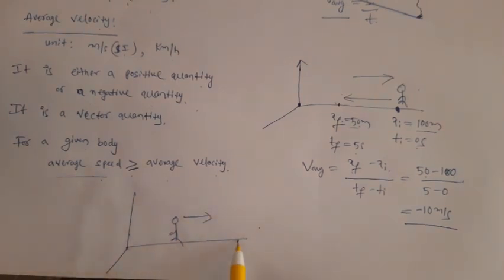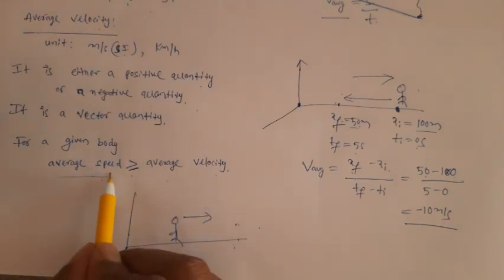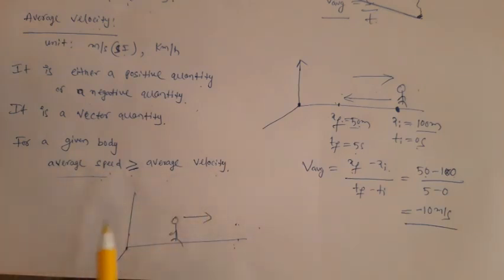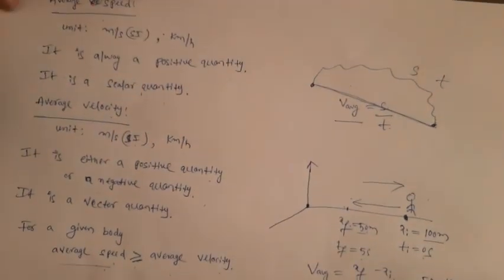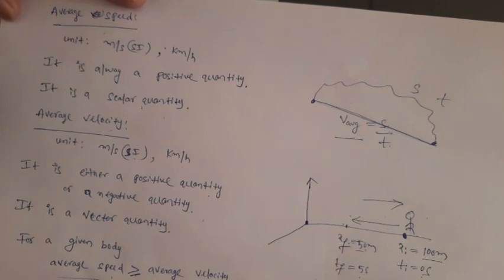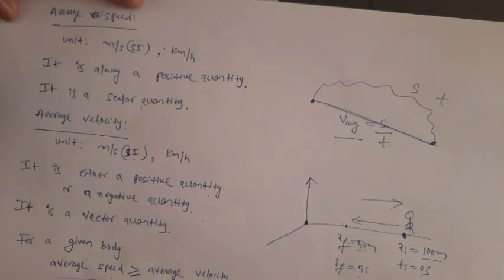In this special case only, when a person moves toward the positive x-axis direction, average speed and average velocity become the same. In any other case, average speed is greater than average velocity. So these are the similarities and differences between average speed and average velocity.